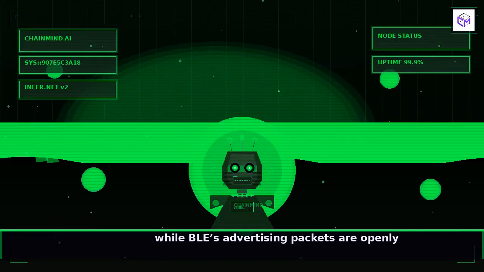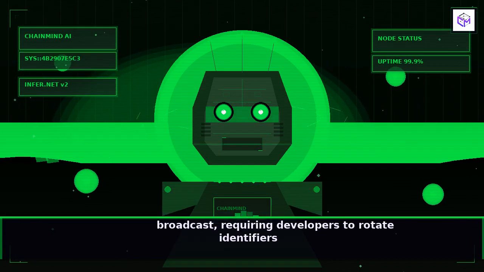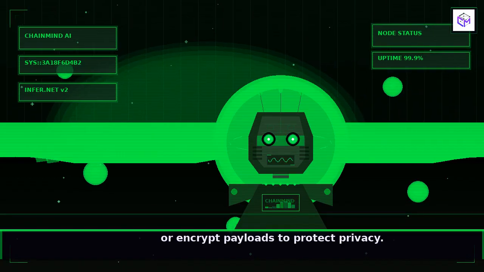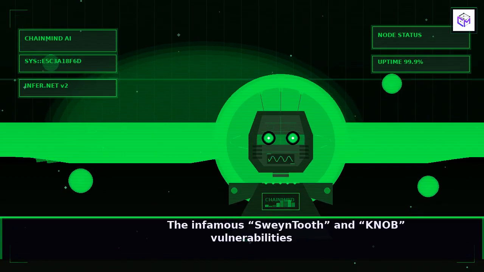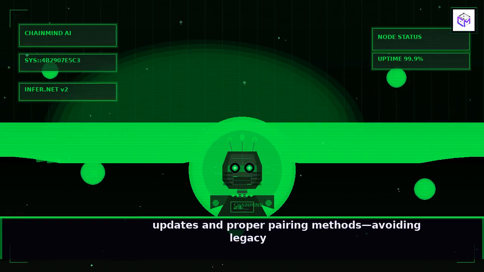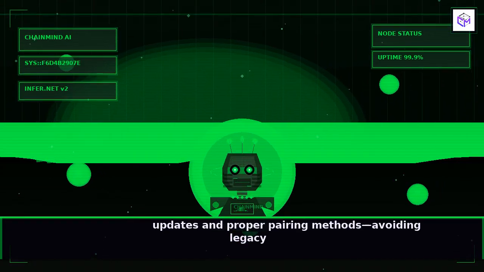The infamous SweynTooth and KNOB vulnerabilities have reminded the industry that firmware updates and proper pairing methods, avoiding legacy Just Works where possible, are essential, regardless of which Bluetooth family you pick.